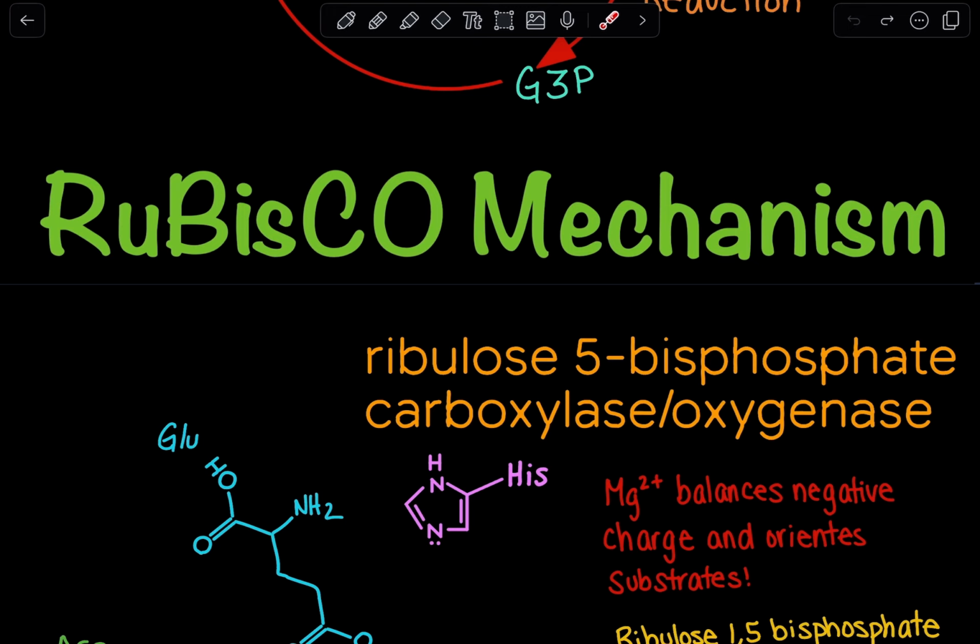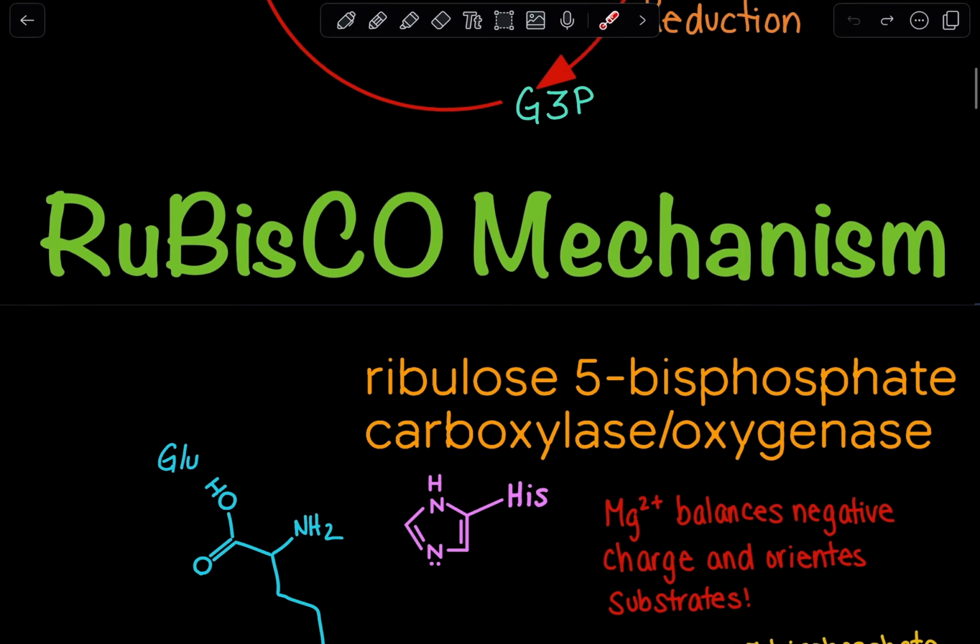This brings me to another point, which is that RuBisCO is actually the most abundant enzyme in the entire world. Number one being that it is inefficient. It has the ability to oxygenate, and we don't want that in the Calvin cycle. So that's why we have more of it. The second reason we have lots of it is because it has a very slow turnover rate. And the third reason, and the most obvious one, is that it is found in plants. And plants are everywhere in the world, and they're all undergoing photosynthesis and the Calvin cycle. So we have to remember this is the most abundant enzyme in the world.